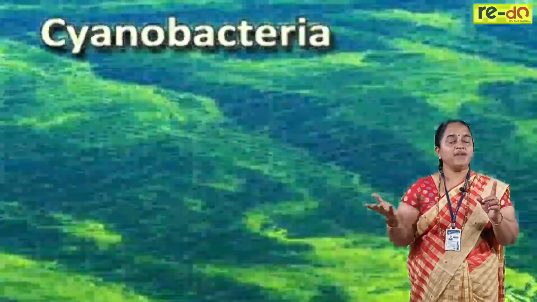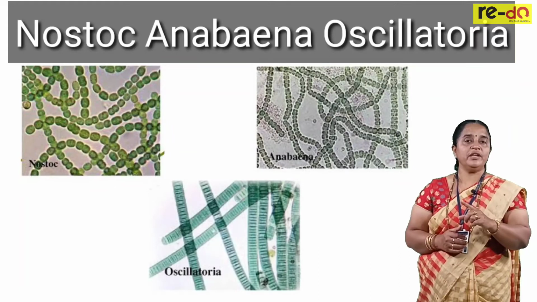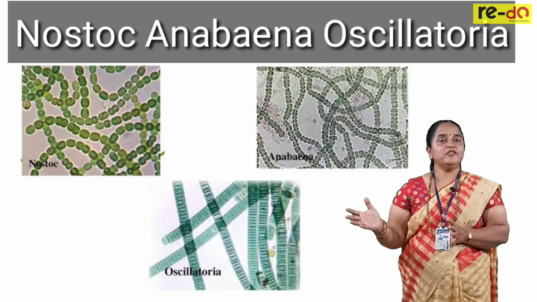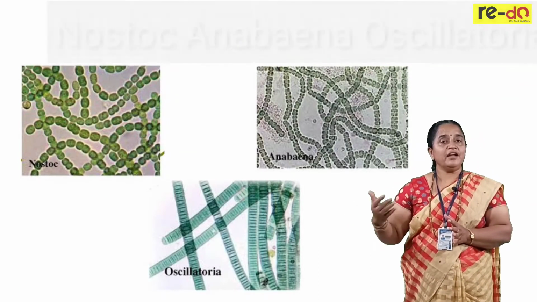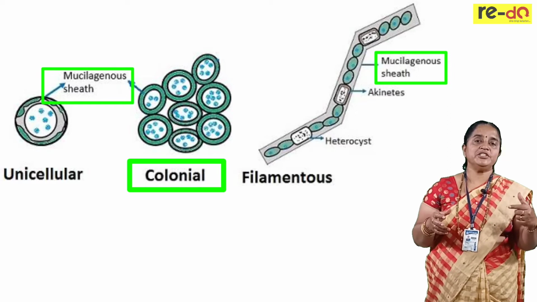Then there are bacteria which come under the cyanobacteria group or blue-green algae like Nostoc, Anabaena and Oscillatoria. These are introduced in the soil and we get maximum benefit from them as they are colonial organisms covered by a mucilaginous sheath.